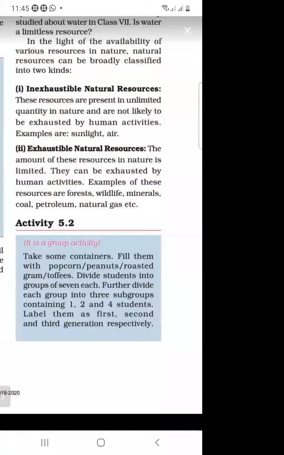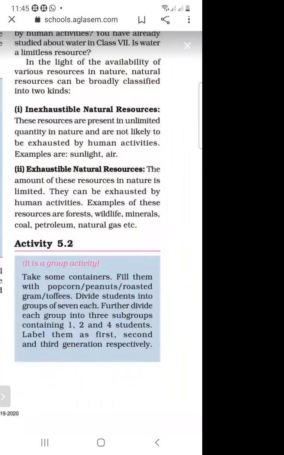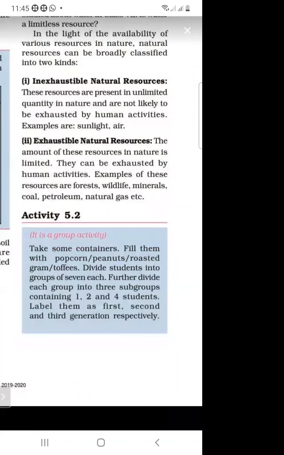In the first group, the first 1, 2, and 4 students are labeled first, second, and third generation respectively.